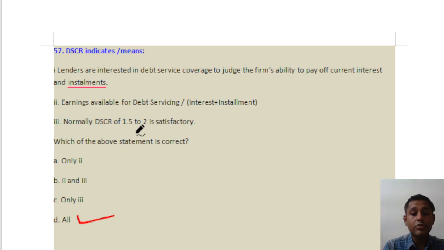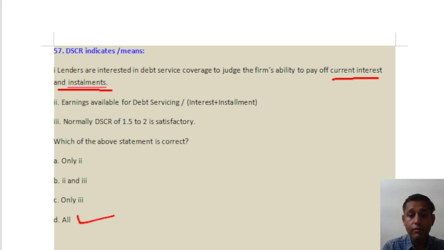In debt service coverage ratio, it's a very important ratio when you judge the lending capacity of the borrower. So lending capacity is not only the principal amount, it also includes the interest, and that too current interest. Current interest means interest and installment which you need to pay within a period of 1 year, because the profit which you are taking is also pertaining to a year only. So we'll take the interest payable during that year, and installment that is getting due in that year, because we are taking the profit of that year itself. So earning available for debt servicing divided by interest plus installment, this is the formula for DSCR.